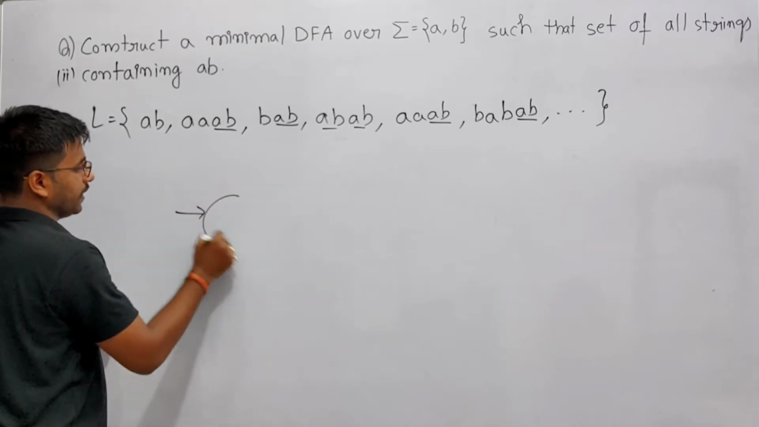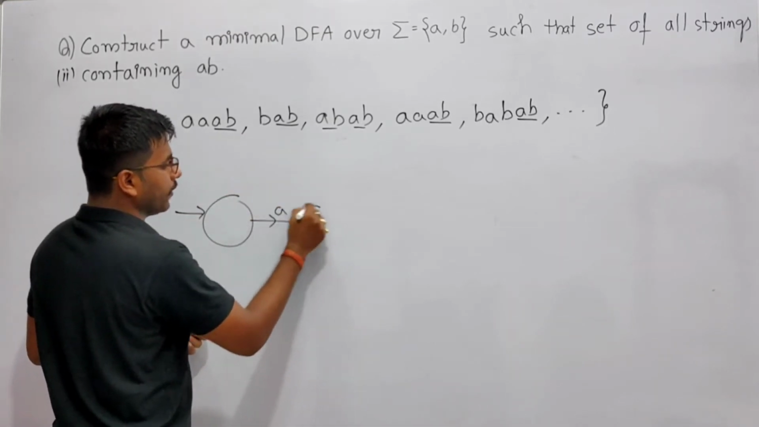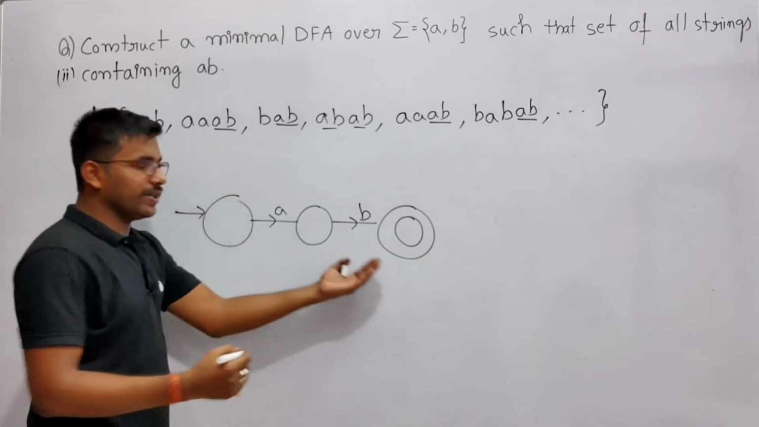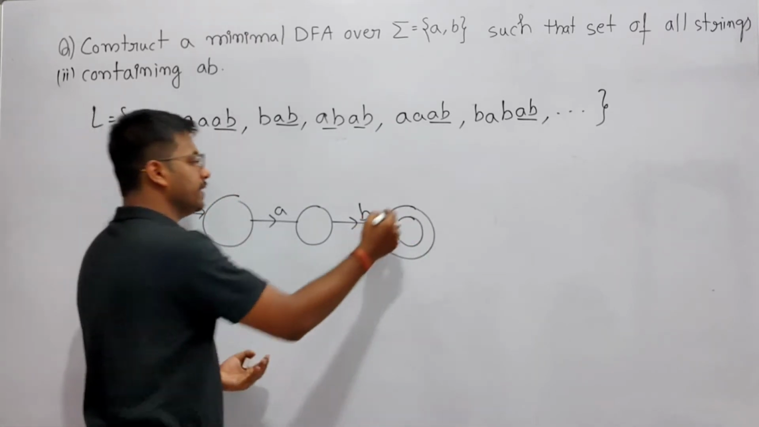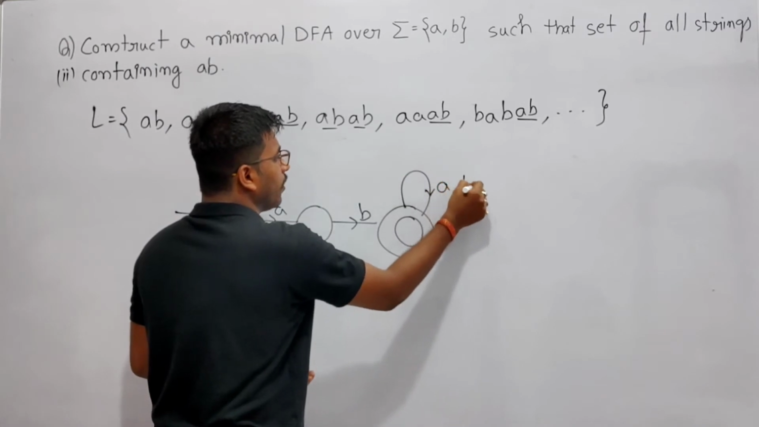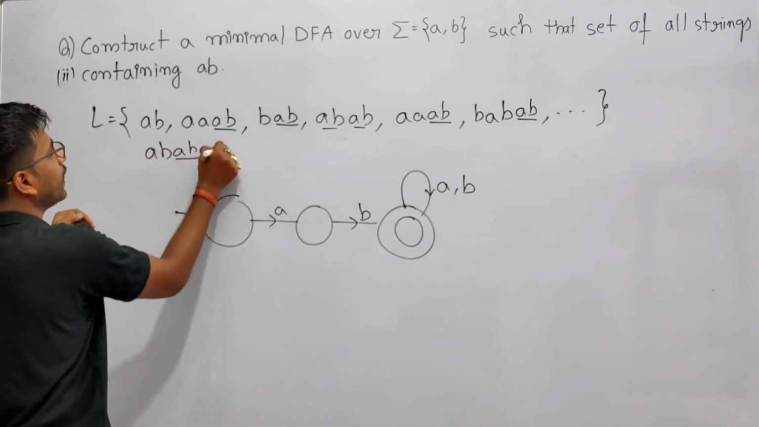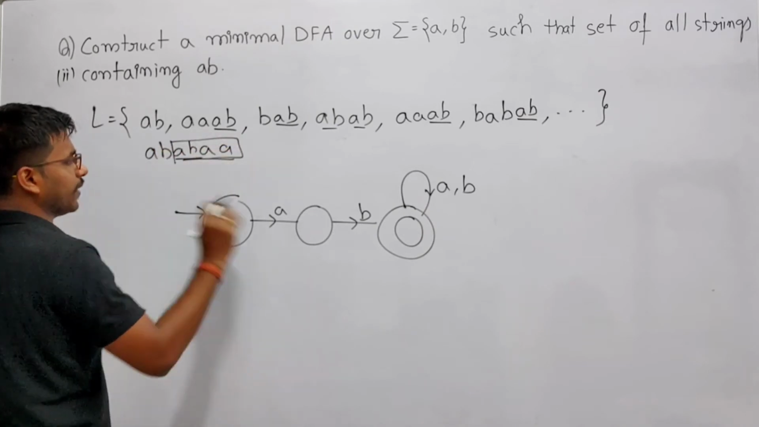So from the initial state, on getting A, and now again on getting B, accept it. It's containing AB. Now after that, if you are getting anything, accept it, because it already has AB, so any number of A or B after that is fine.